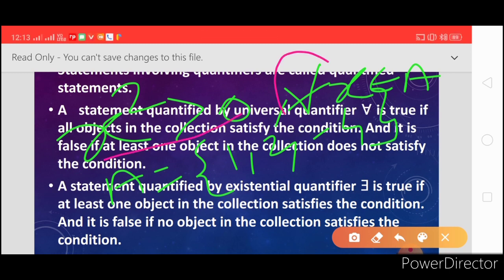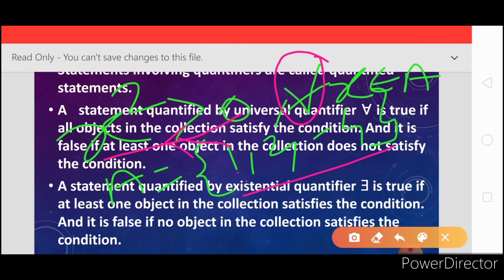Here, with the universal quantifier, all the elements in set A must satisfy this condition, and only then is this statement true. Let us check all the elements in this condition. So put x equal to 1 here. So what do we get?